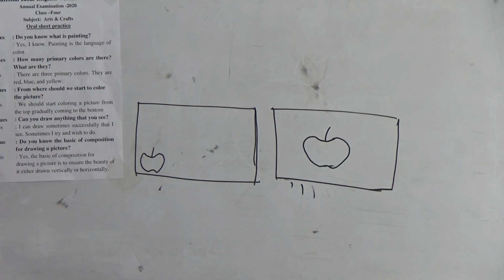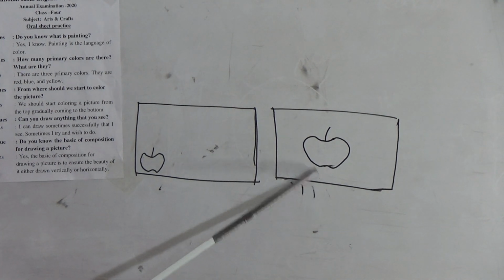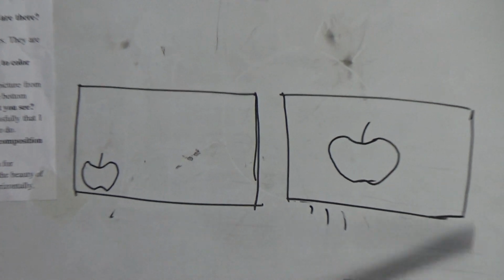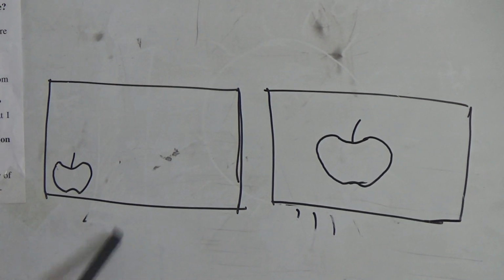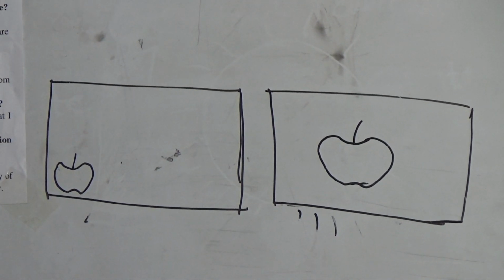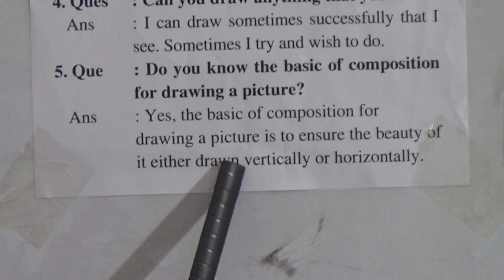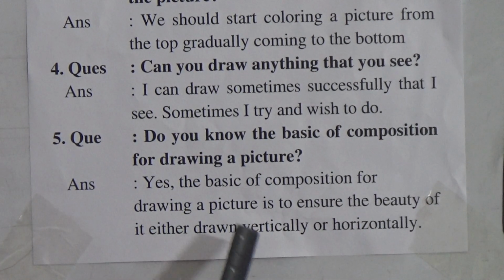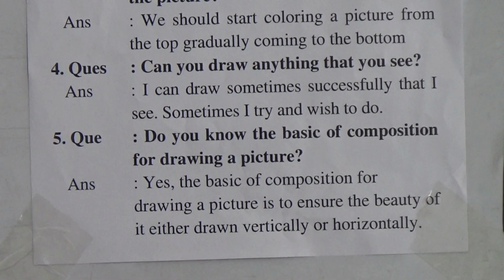Which one looks good? Look at the board, which one looks good? This is a good composition. So composition is a very important thing for drawing. So you can say, yes, the basic of composition for drawing a picture is to ensure the beauty of it, either drawn vertically or horizontally.